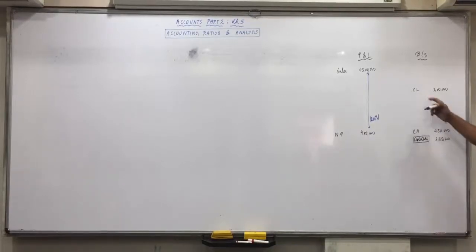Now suppose you compare current assets and current liabilities. Then can I say it is 1.5:1. Current assets 4,50,000, current liabilities 3 lakhs. 4,50,000 divided by 3 lakhs is 1.5. It means against 1 rupee of current liability, we have 1.5 rupees of current assets. This is also an accounting ratio.